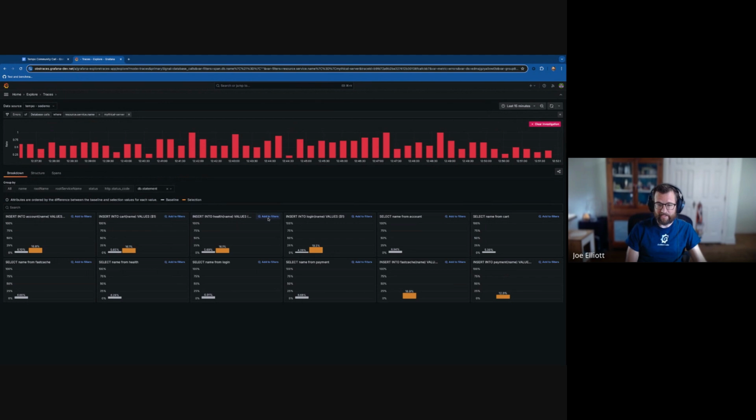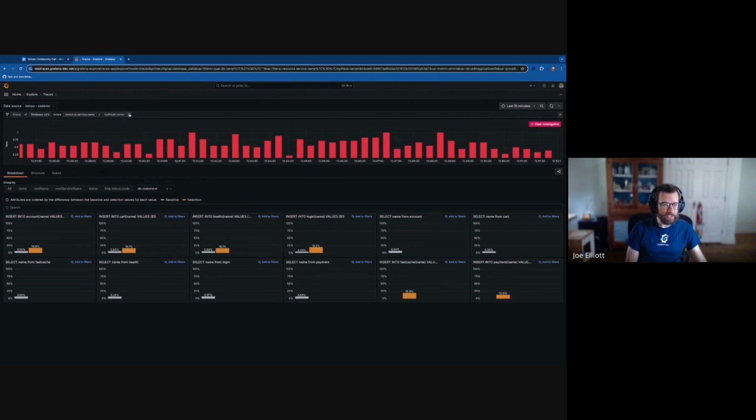Since the statement itself is a span attribute, we can also see here that inserts are failing. It actually seems to be across most inserts. We can see selects are always succeeding. This particular insert into fast cache is always failing. Insert into payment, always failing. So maybe we want to dig into these specifically, or these inserts also. We can use this information to analyze the errors on our databases from our traces and go find what the problems are.